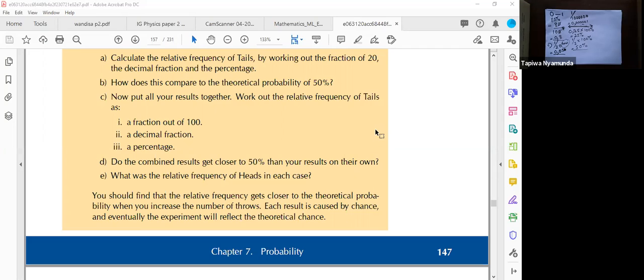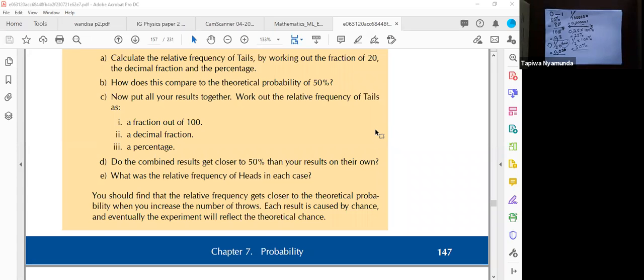Each individual, each of us, the 26 of us, will do the experiment 20 times. We toss the coin 20 times, then we record our results: the number of tails and the number of heads. Then we combine the number of tails and heads that we got. When we do that, the result is even closer, it's going to get us even closer to 0.5.